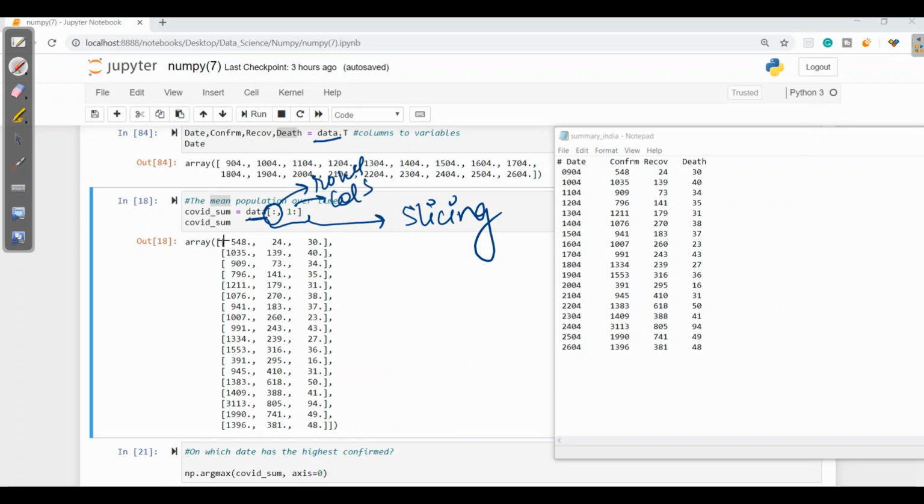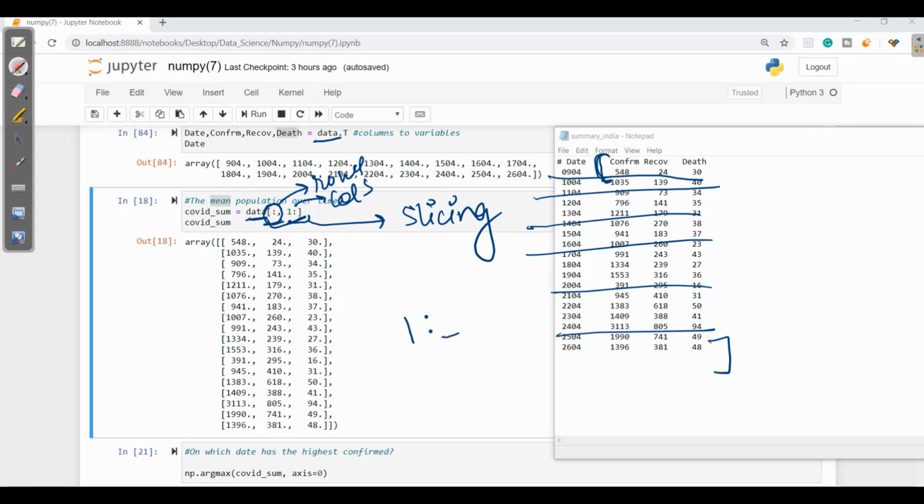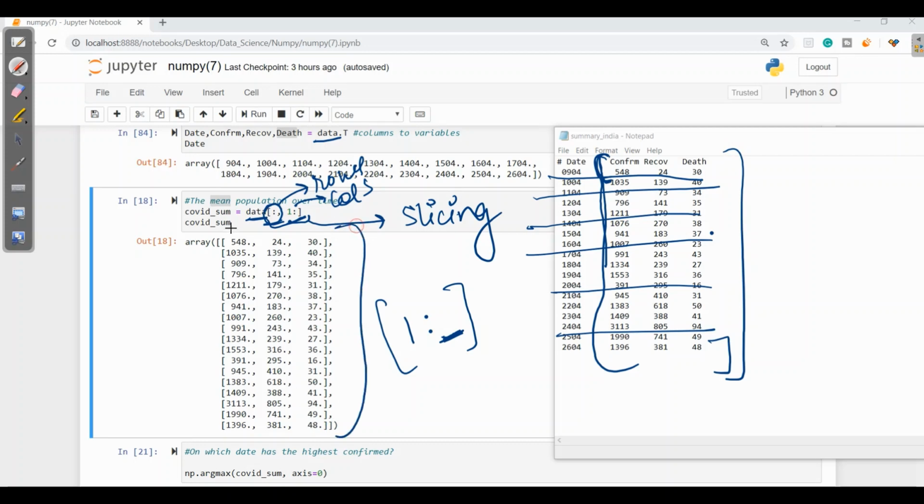So all rows should be printed, but from the columns it should give from first up to last. When 1 colon is written and it is blank after it, that means up to the last will be printed, but the first, index 0, will be ignored. When I compare, I got from 548 to the last, 48 values.